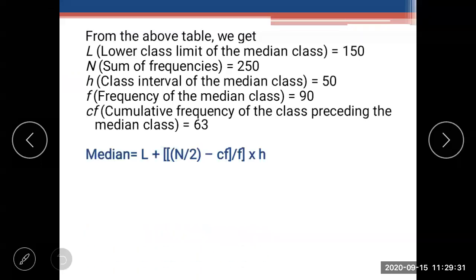Now we are going to use the formula of median. Median is equal to L plus (n upon 2 minus cf) upon f, into h. Okay. Now substitute it. Just substitute and find the answer first. Yes, very good, Neha.